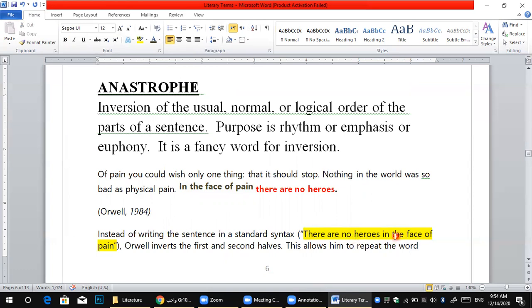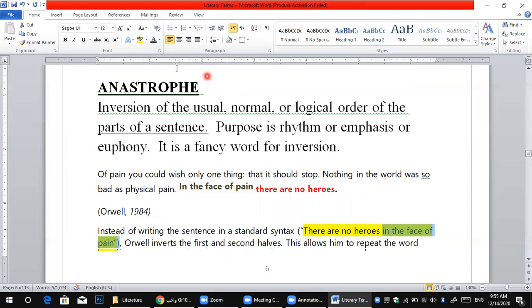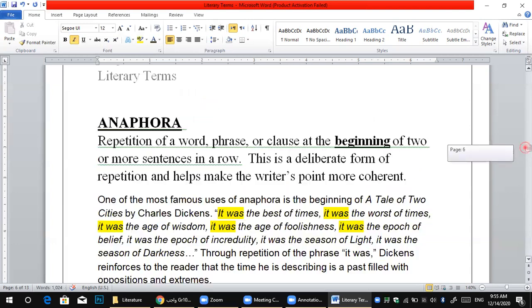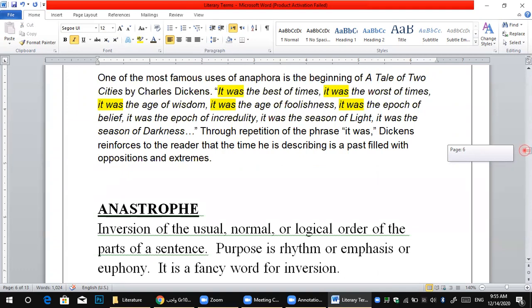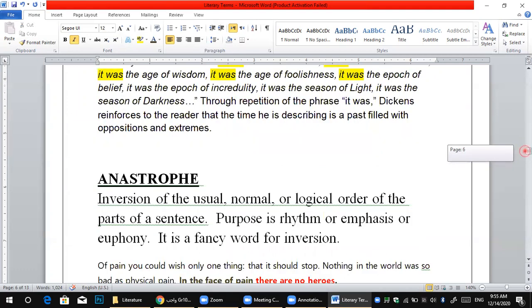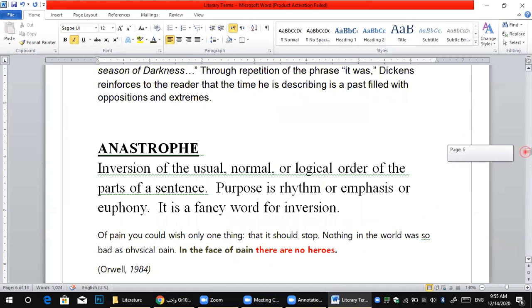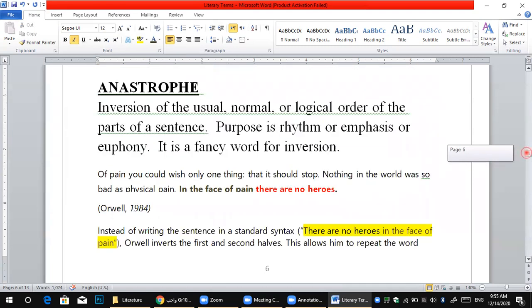So again, anaphora is when we repeat the word at the beginning of the sentence, and anastrophe means inversion of the usual, normal, logical order. When you change the structure of the sentence, that's called anastrophe.